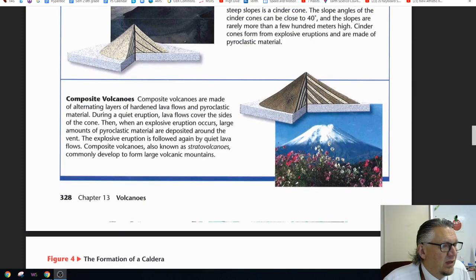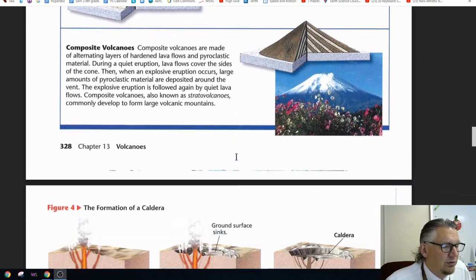Composite volcanoes. Composite volcanoes are made of alternating layers of hardened lava and pyroclastic materials. During a quiet eruption, lava flows cover the sides of the cone. When an explosive eruption occurs, large amounts of pyroclastic materials are deposited around the vent. The explosive eruption is followed again by quiet lava flows. Composite cones, also known as stratovolcanoes, commonly develop to form large volcanic mountains.